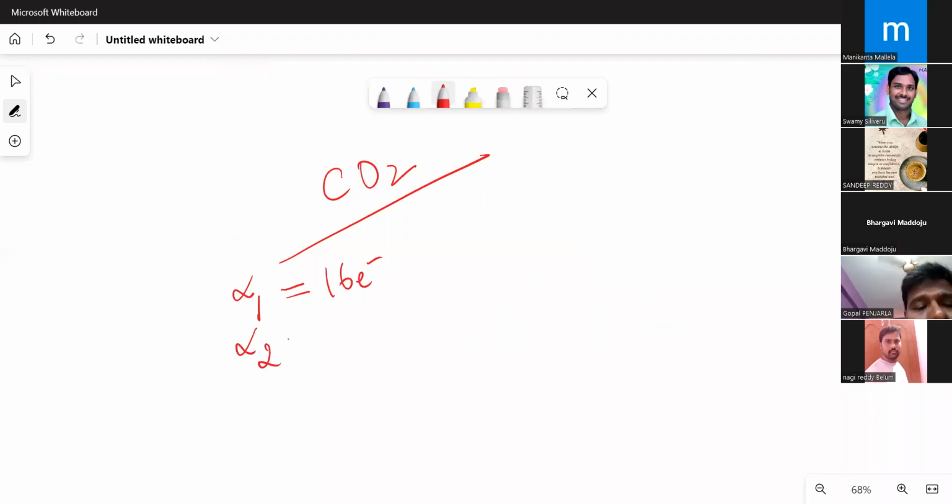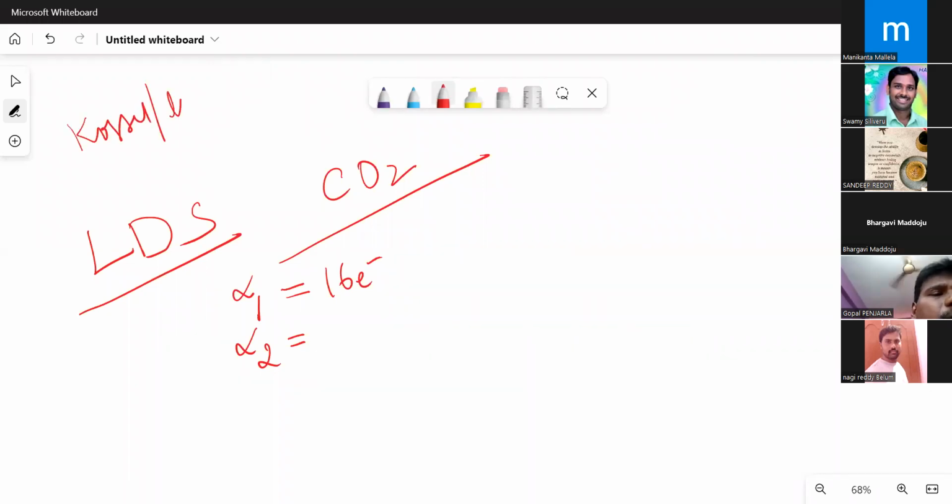Then alpha 2 is that, according to the LDS, I am talking about only LDS. What is LDS, sir? The electron valency theory was proposed by Kossel as well as Lewis. Everybody knows this. Lewis studied more about covalent bonding, and Kossel studied more about ionic bonding.